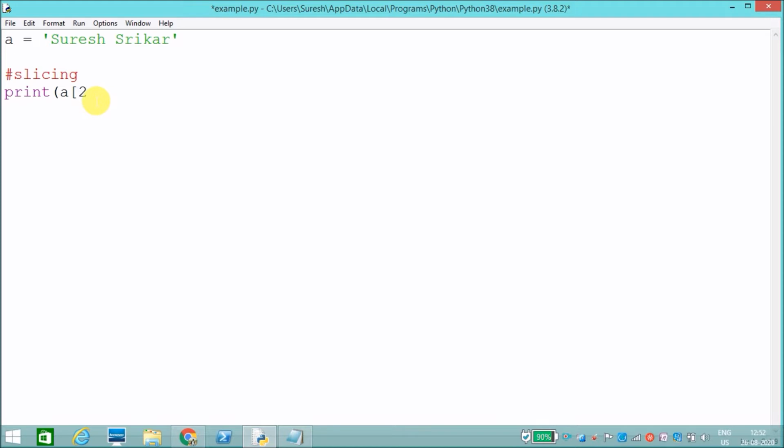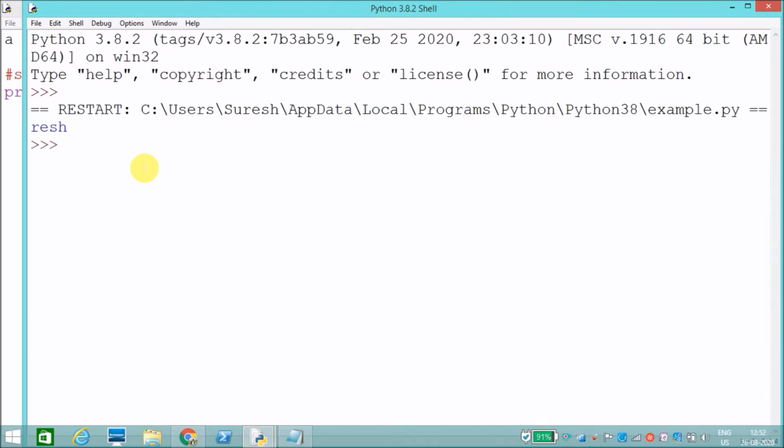Sorry, 2 to... this is 2, E is 3, 4, 5. I need to give 6. It will take range 2 to 6, which means it will display the elements from 2 to 5. Like this we can access a substring from the given string. See, it will display the substring from the given string.